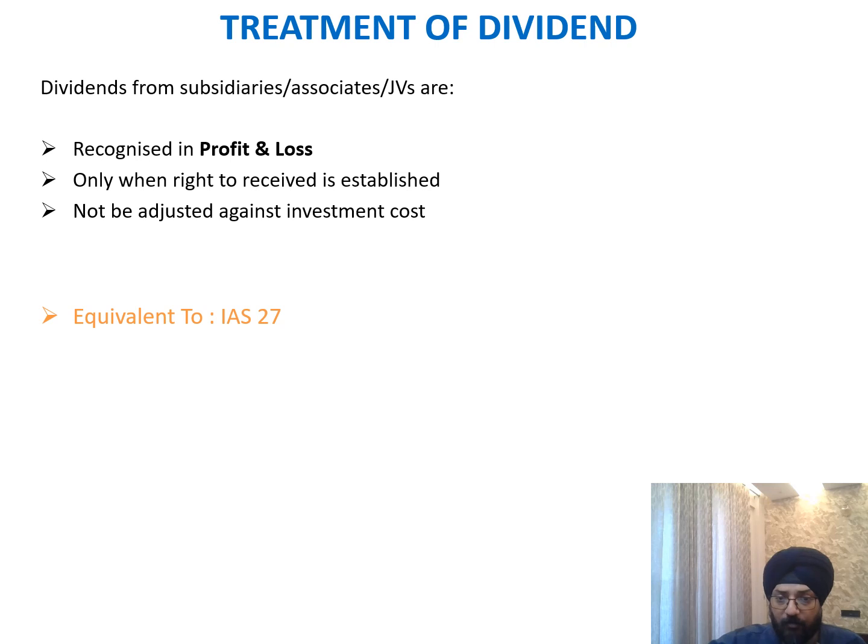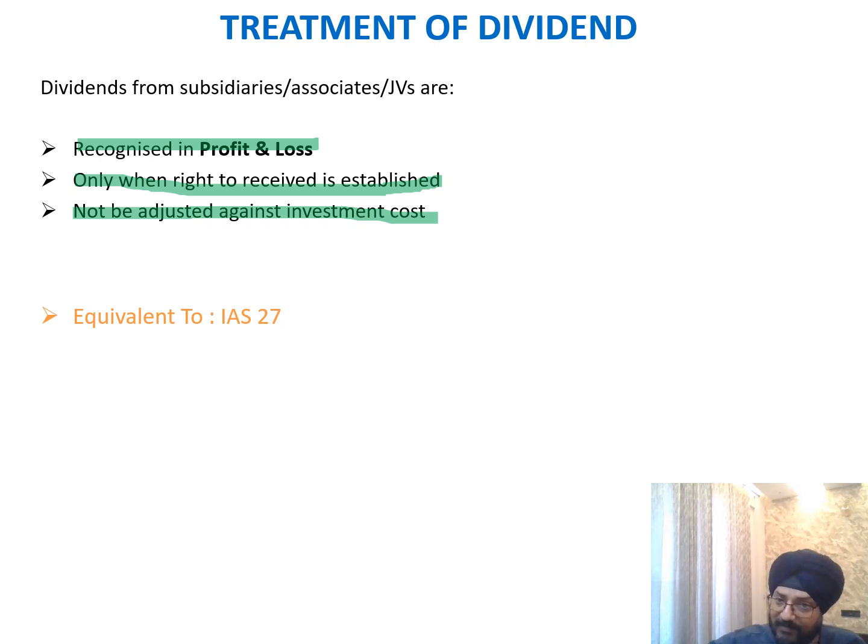Okay. Now we quickly talk about the dividend, though we have spoken about this in the last slide. So let's just quickly have a look. Dividend from subsidiary, associate, JVs is recognized in the P&L only when the right to receive it is established and is not to be adjusted against the investment cost. This is most important because this is SFS.